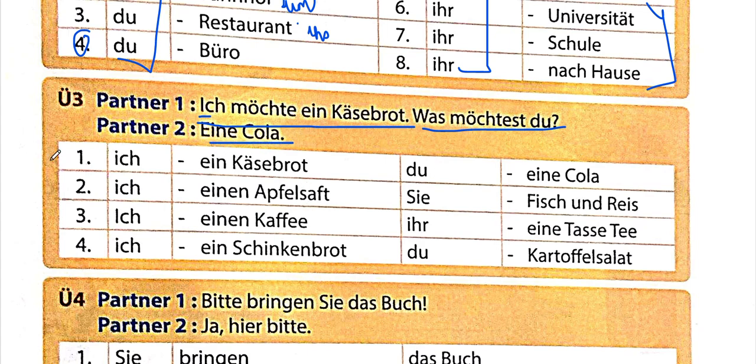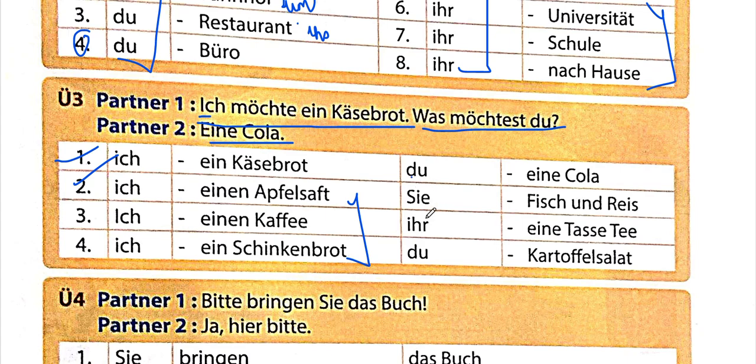This was the first part they have solved. The second part we have to do. So we can simply say, "Ich möchte ein..." and you can say anything. And then when they ask "Was möchtest du?" you have to answer "einen Apfelsaft." Similarly, we have two more examples with ich.